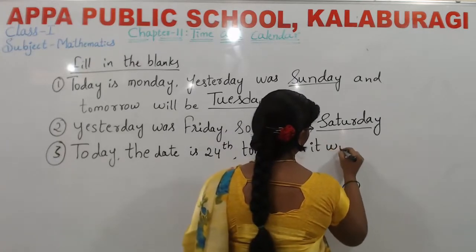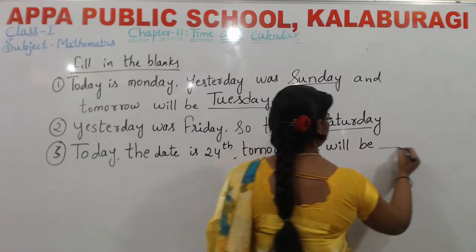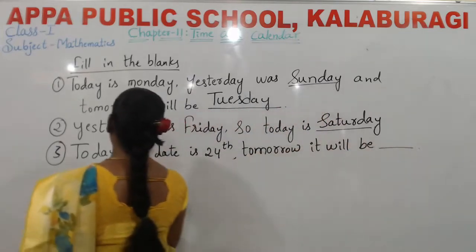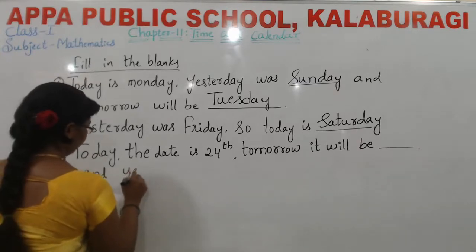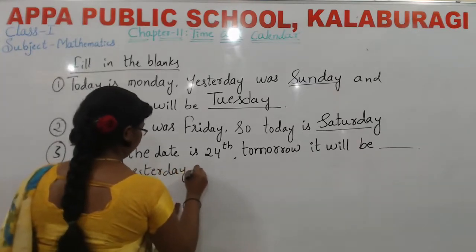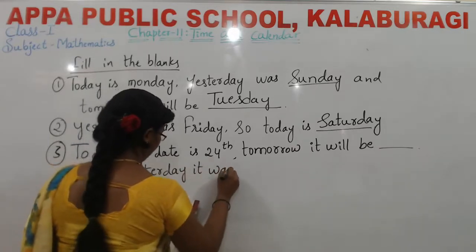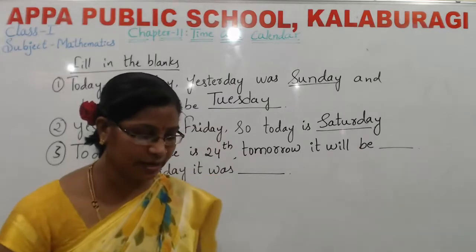Tomorrow it will be dash. And yesterday it was dash. See, I will show a calendar here.